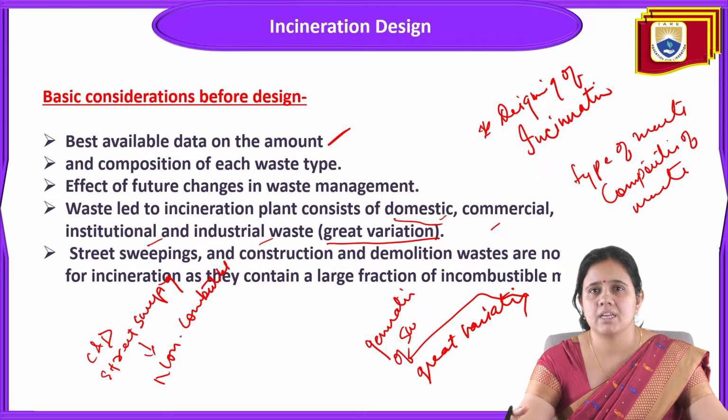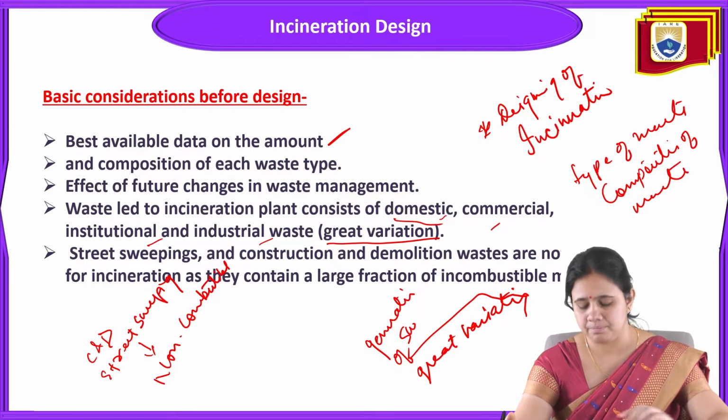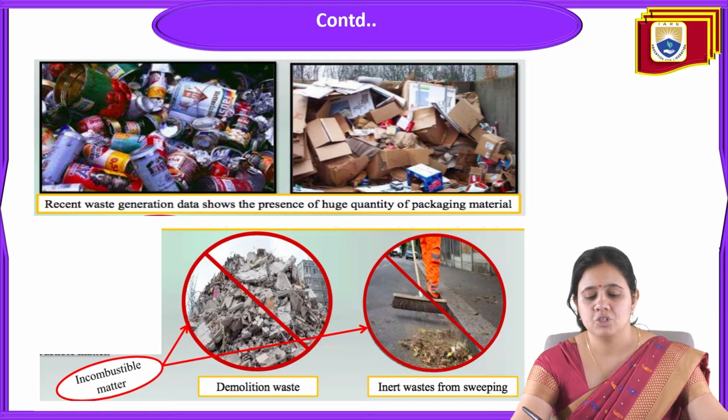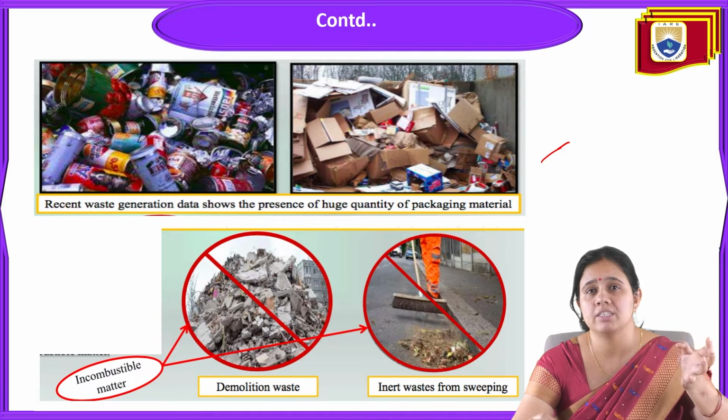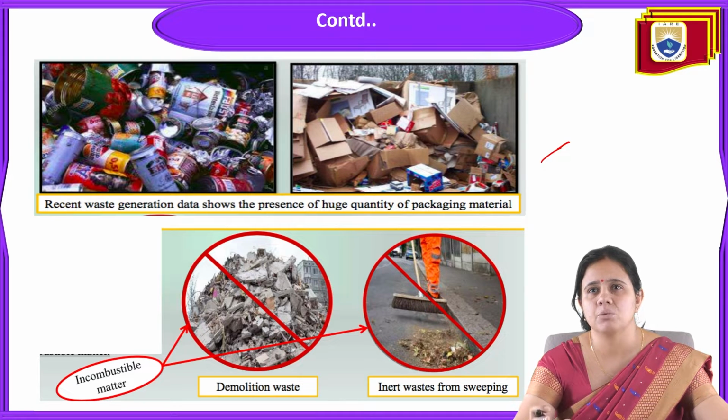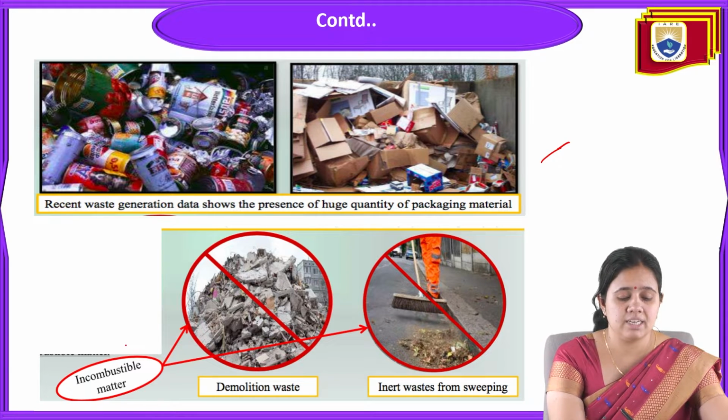Some street sweeping and construction and demolition waste are not suitable for incineration as they contain a large fraction of incombustible matter. Next, you can see this picture. The recent waste generation data shows the presence of a huge quantity of packaging material, like some cardboard and hard paper, and there are also some incombustible materials.